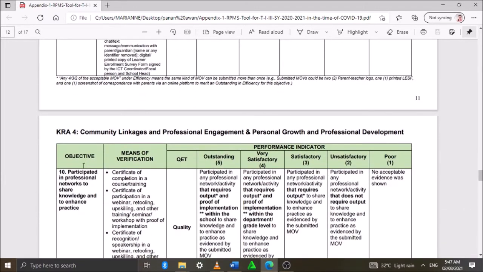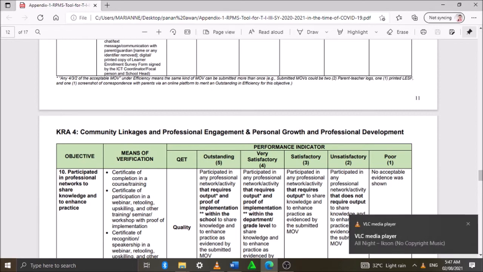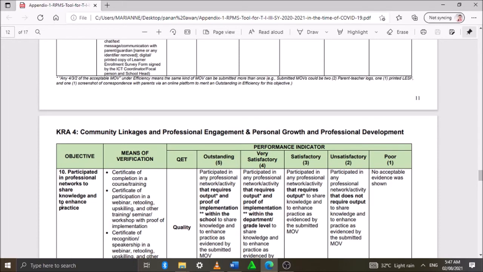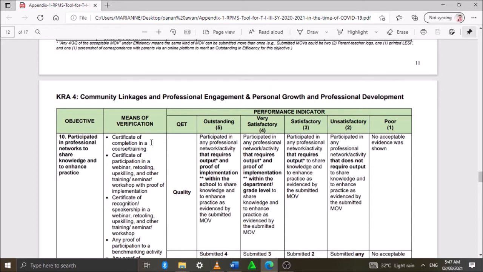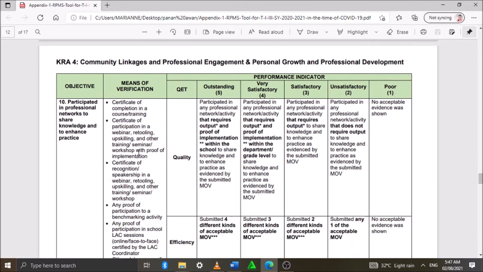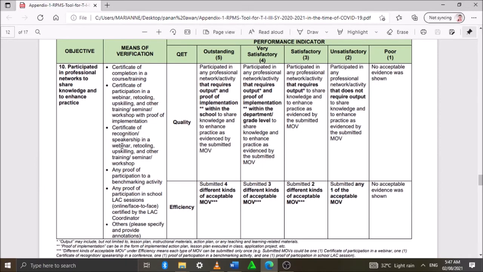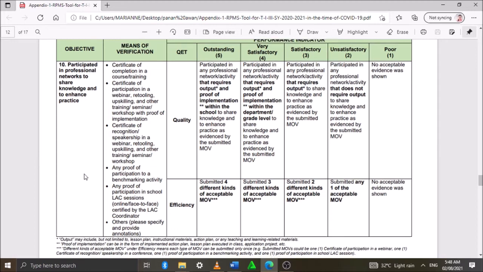For objective 10 under KRA 4, participate in professional networks to share knowledge and to enhance practice. The means of verification are a certificate of completion in a course or training, a certificate of participation in a webinar, retooling, upskilling, and other training, seminar, or workshop with proof of implementation, a certificate of recognition, or speakership in a webinar, retooling, upskilling, and other training, seminar, or workshop.